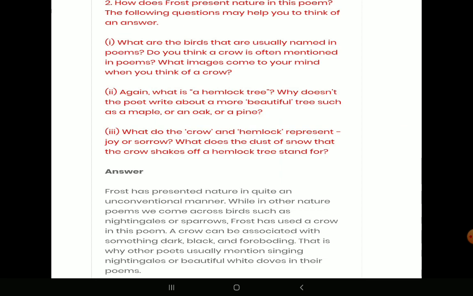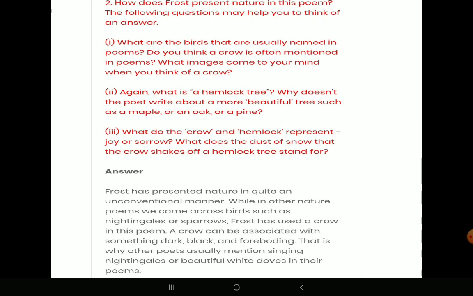Now, this one is a long question. It has 3 parts. How does Frost present nature in this poem? The following questions may help you to think of an answer. What are the birds that are usually named in poems? Do you think a crow is often mentioned in poems? What images come to your mind when you think of a crow? Normally, when poets write about some birds, they would pick a nightingale or a sparrow or another bird, but they would never pick a crow. So a crow, which can be associated with something dark and black and foreboding, here the poet has chosen, generally not picked up by other poets.